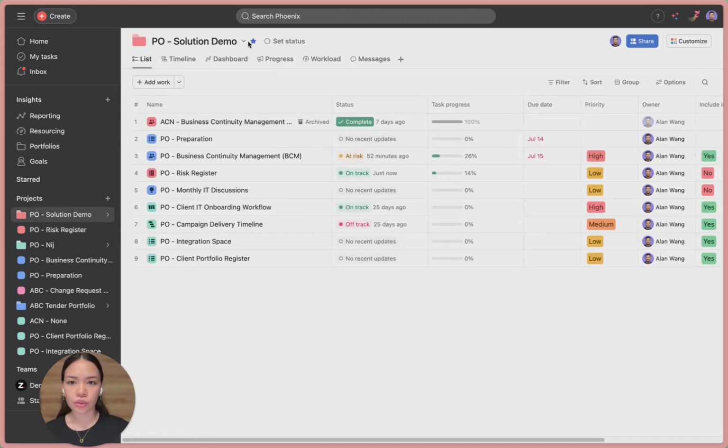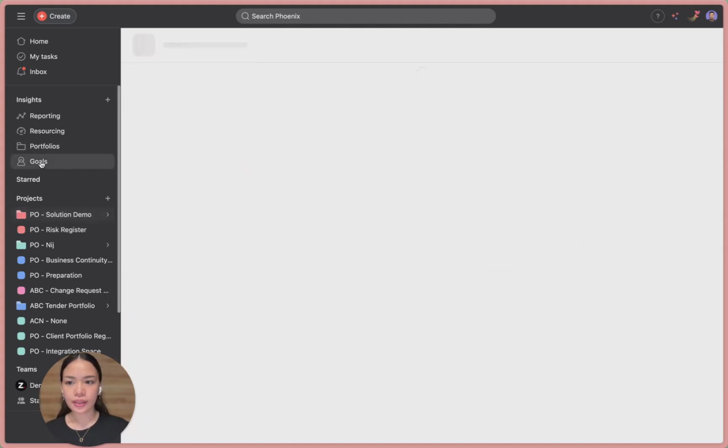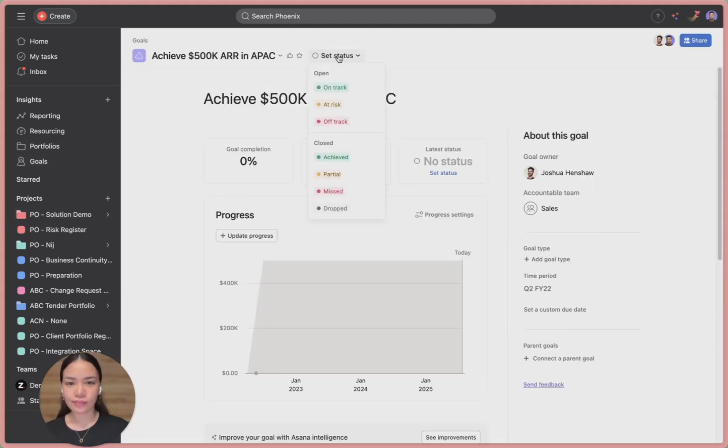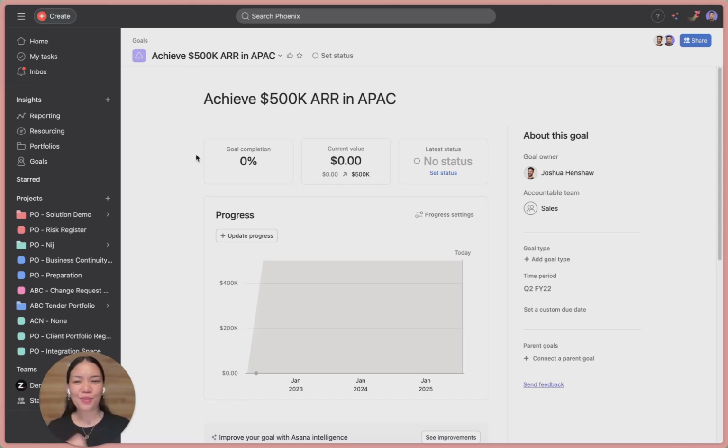Let me just go to this portfolio and goals. Let me just select a goal, and it's shown here. Key takeaway from this one is that you can use status updates to communicate progress clearly and consistently, especially with help from AI, so your team stays aligned without more meetings.